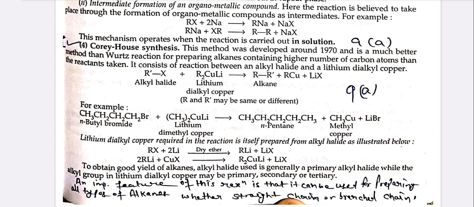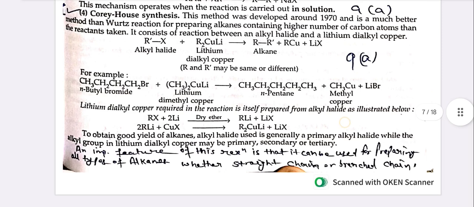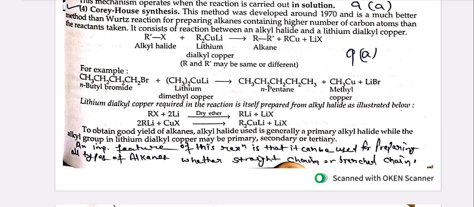Lithium dialkyl copper required in the reaction is itself prepared from the alkyl halide as illustrated below. RX + 2Li in the presence of dry ether gives RLi + LiX. 2RLi + CuX gives R2CuLi + LiX. To obtain good yield of alkanes, the alkyl halide used is generally a primary alkyl halide, while the alkyl group in lithium dialkyl copper may be primary, secondary or tertiary.